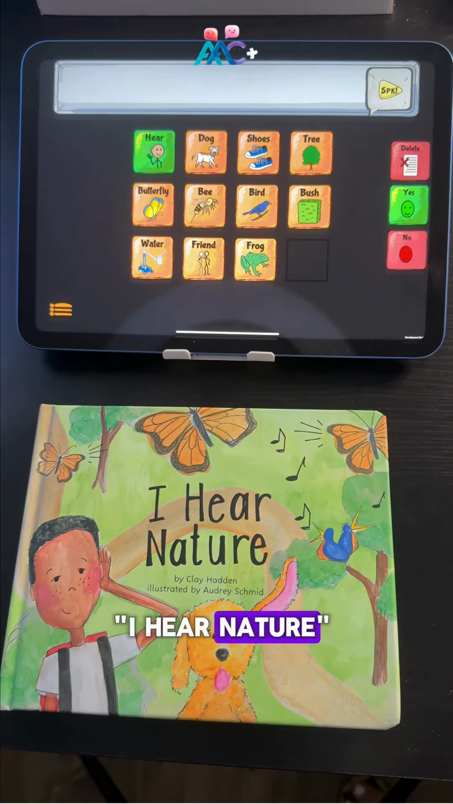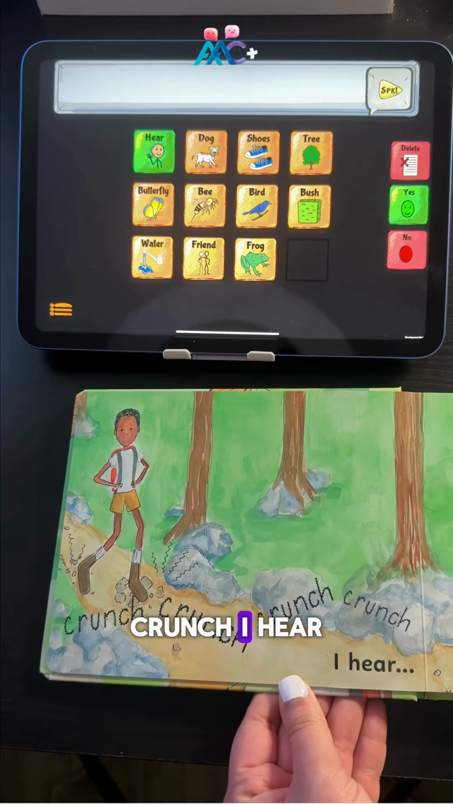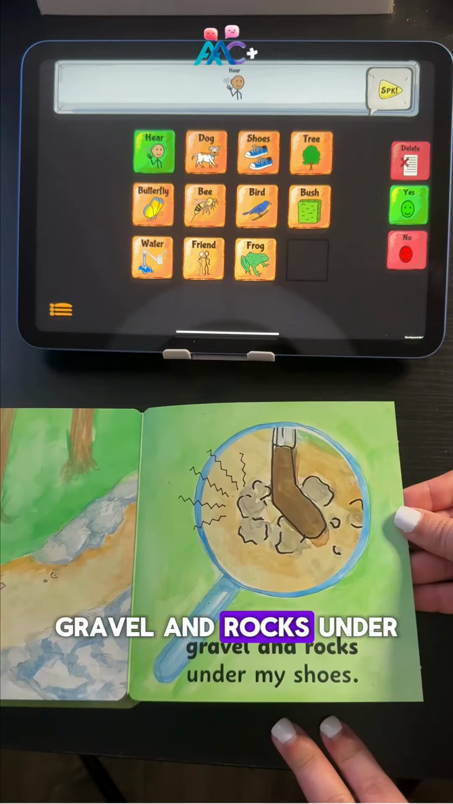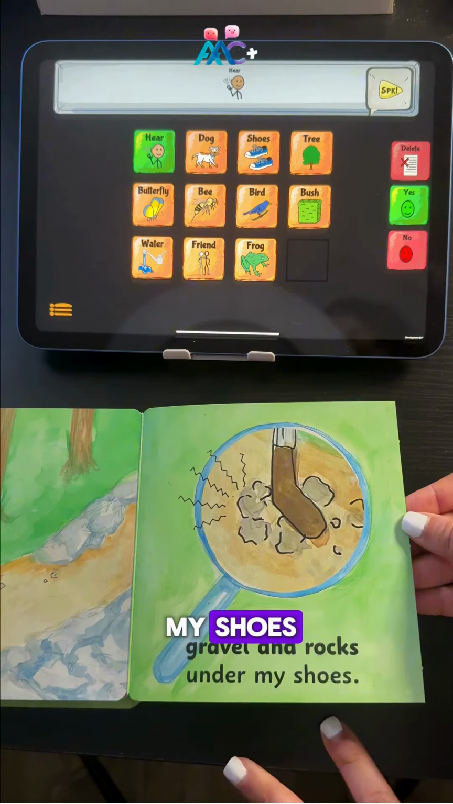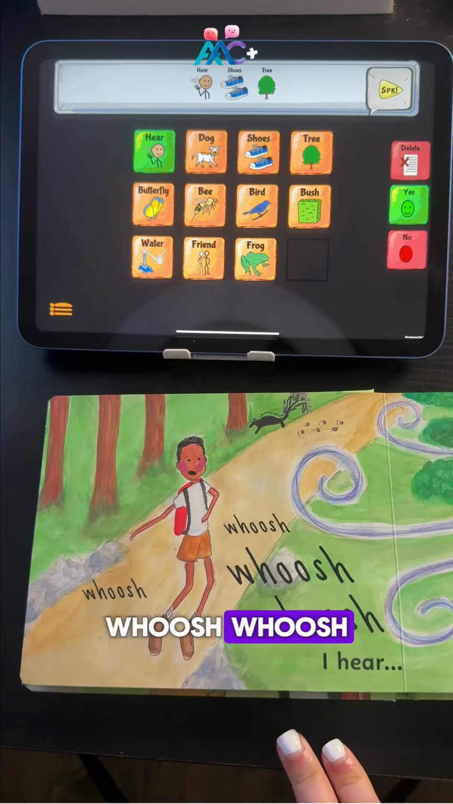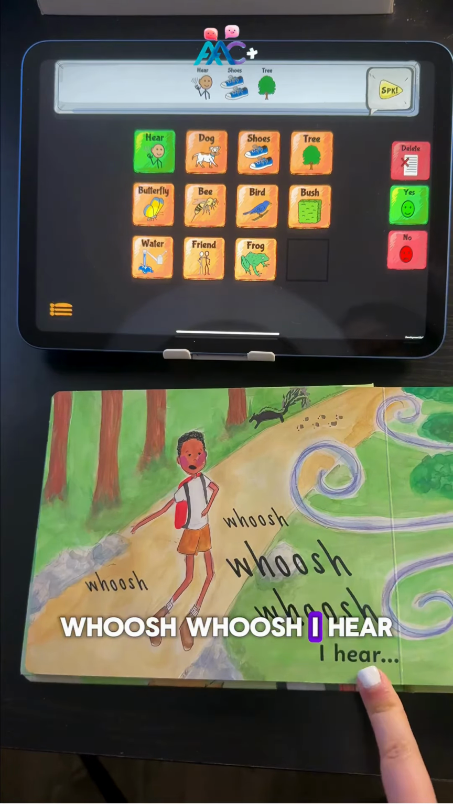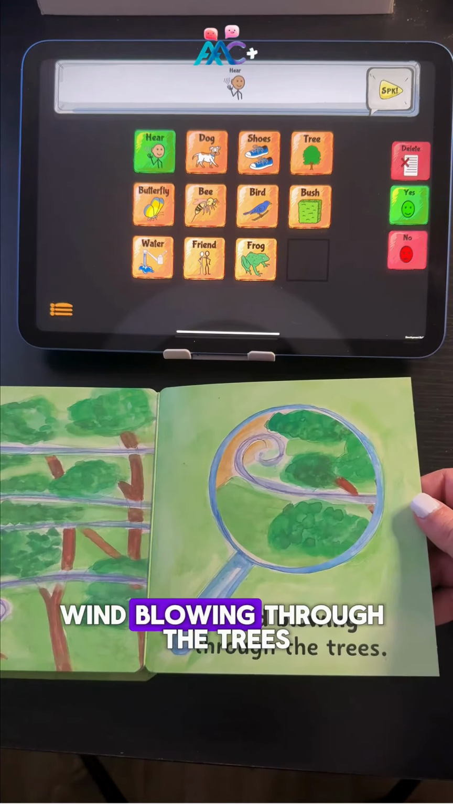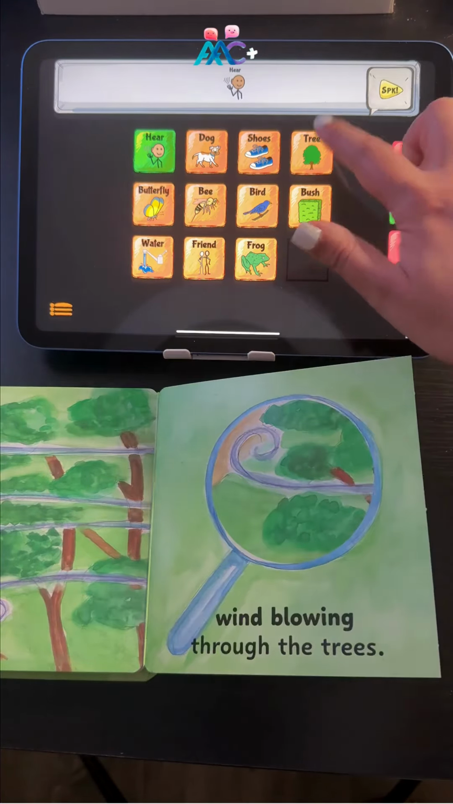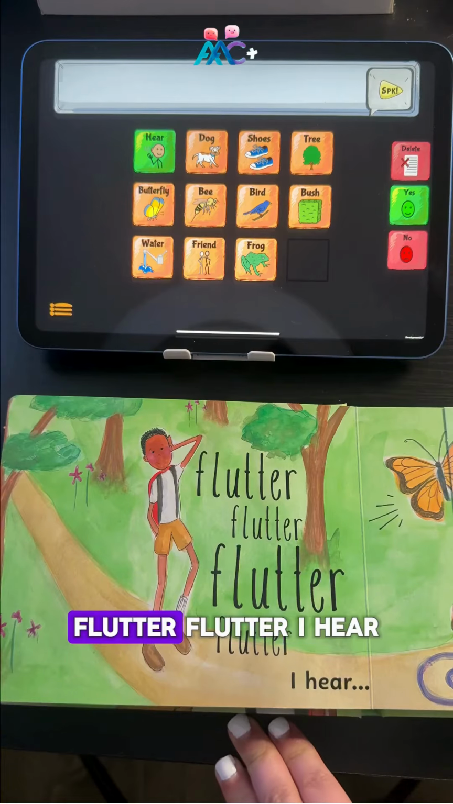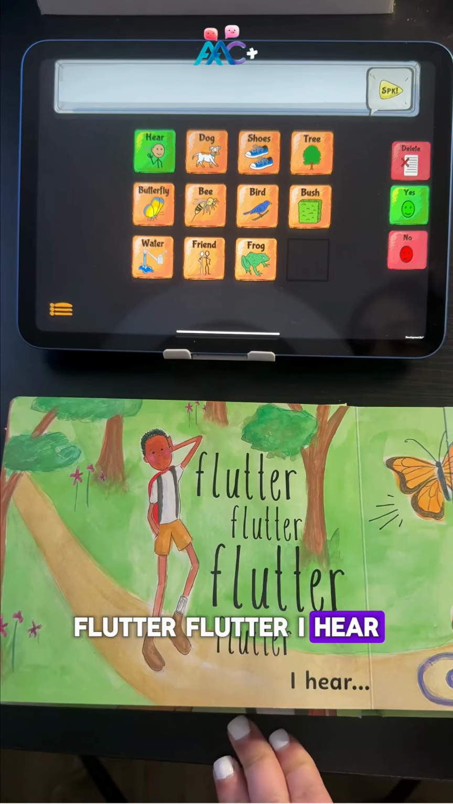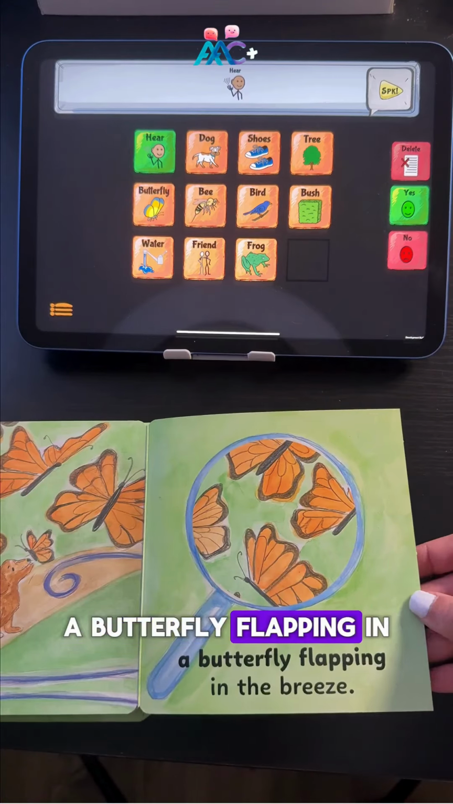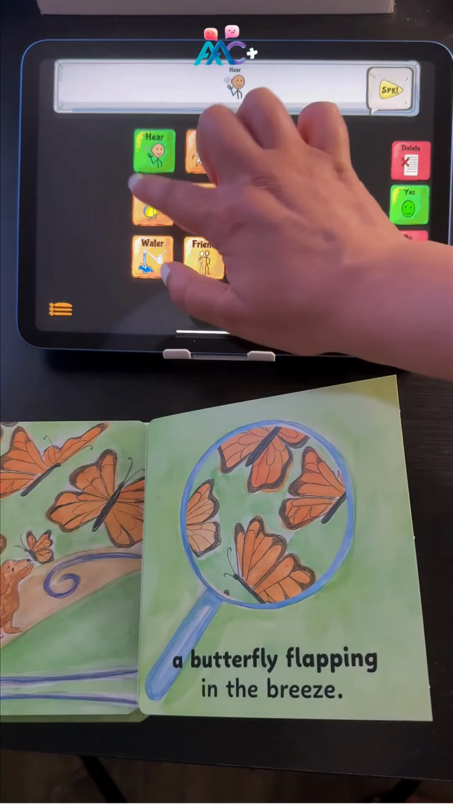I Hear Nature. Crunch, crunch, crunch. I hear gravel and rocks under my shoes. Whoosh, whoosh, whoosh, whoosh. I hear wind blowing through the trees. Flutter, flutter, flutter, flutter. I hear a butterfly flapping in the breeze.